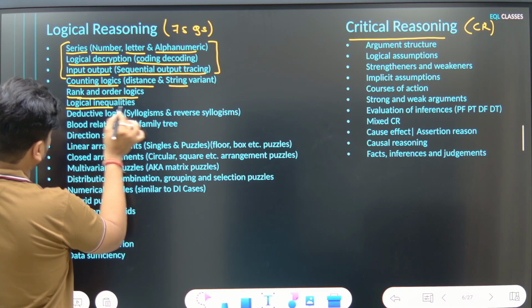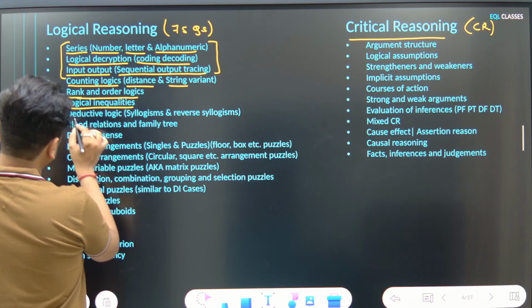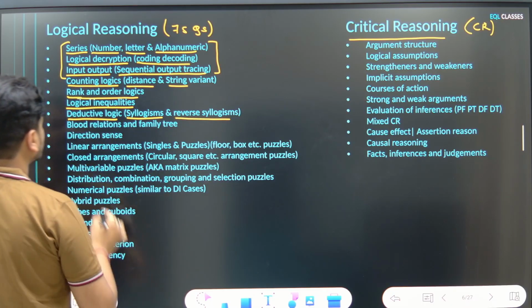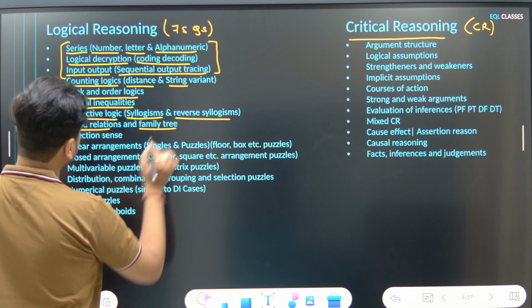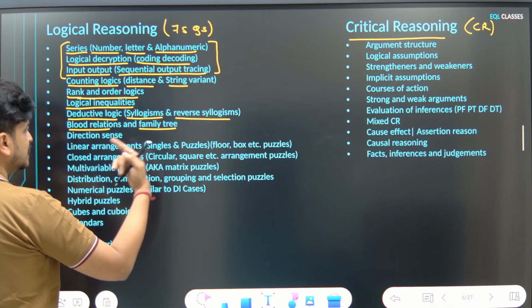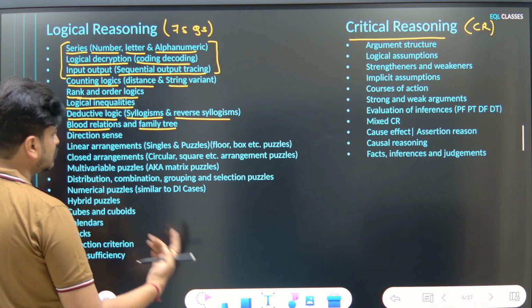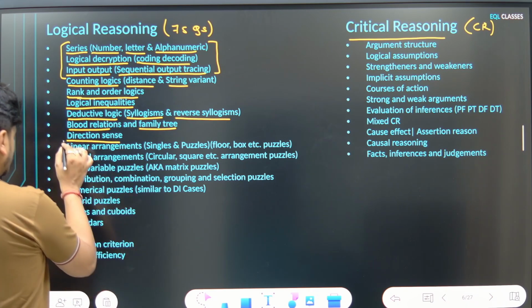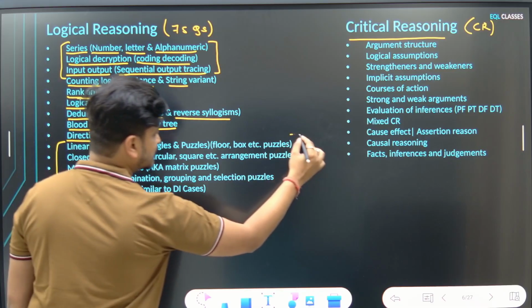Questions on logical inequalities. Questions on deductive logic, syllogisms and reverse syllogisms. Blood relations and family tree. This topic can come either in the form of a single question or in the form of a puzzle set. Direction sense. Then these are your puzzle categories.